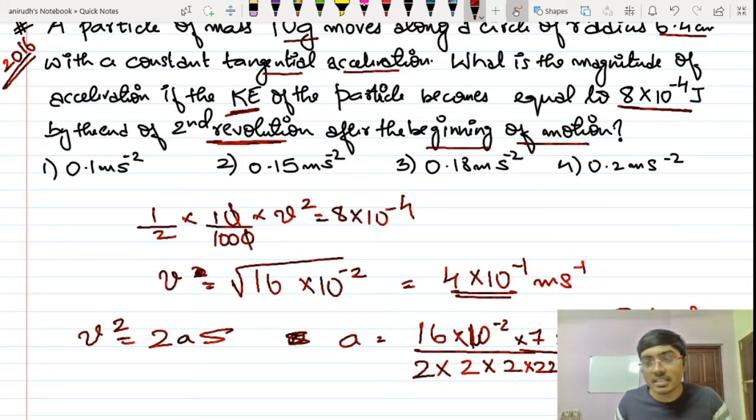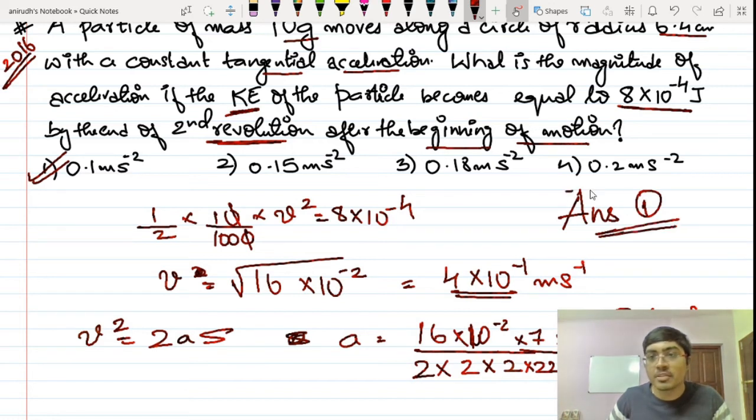So this is a good question. I hope you have understood how I have solved this. So this is option number 1, the correct answer for this question. This was pretty challenging for me to solve when I was sitting in front of the question paper when I had written the exam. Yes, this was something that I had to attempt while I was writing the real NEET exam. I wrote the 2016 NEET exam first of all. Let's proceed to further questions now.